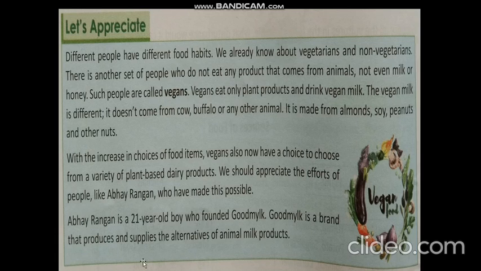So here is an example of a person known as Abhay Rangan. So who is Abhay Rangan? Let us read. Abhay Rangan is a 21-year-old boy who founded Good Milk. Good Milk is a brand that produces and supplies alternatives to animal milk products.